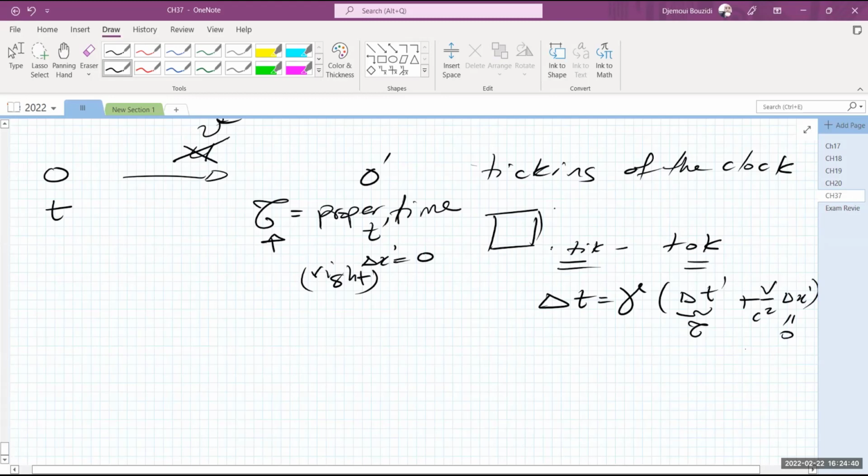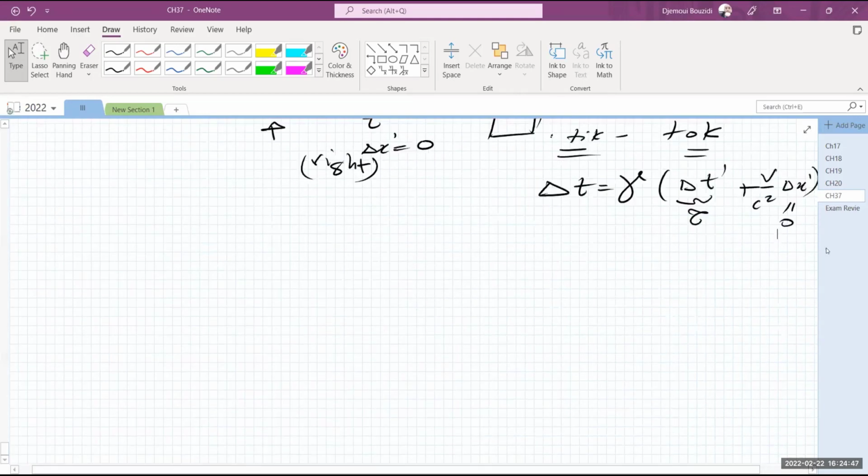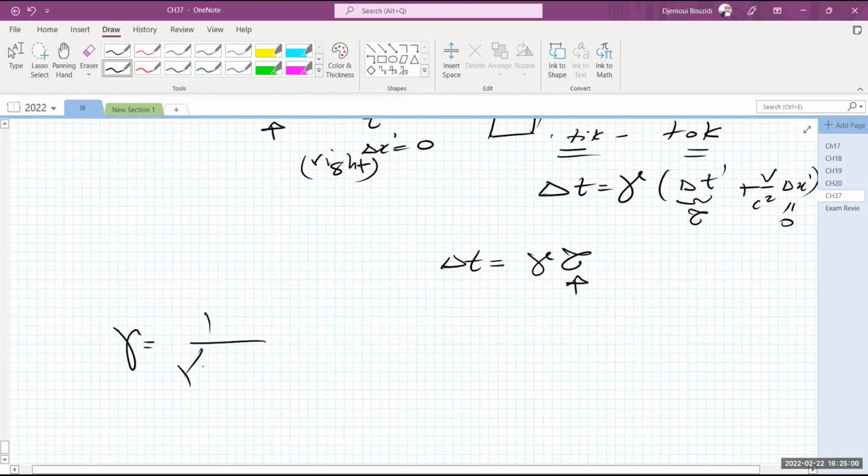But you're not moving, so this is 0 anyway. I mean, the clock is ticking in the same place, so that's 0 anyway. So it doesn't matter for the plus or the minus. So the way I measure the lapse of time, delta t now, is equal to gamma times tau. So if 1 second has lapsed, gamma, by the way, is equal to 1 over square root of 1 minus v squared over c squared.